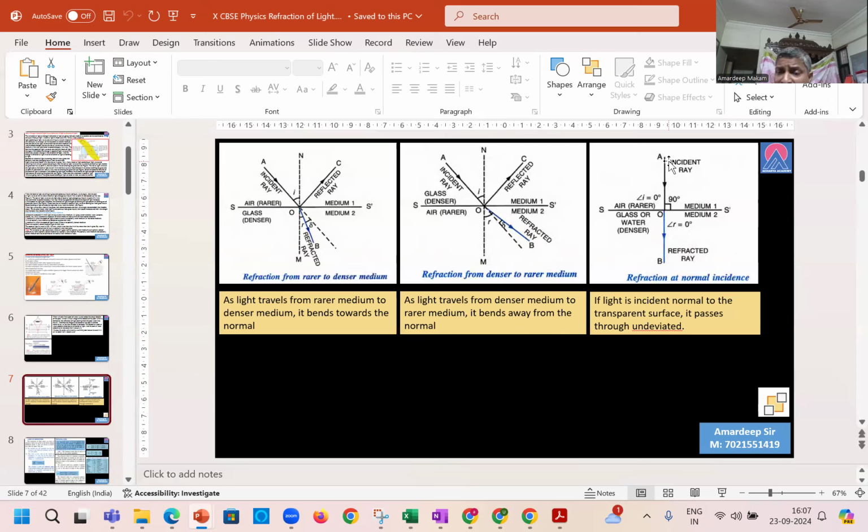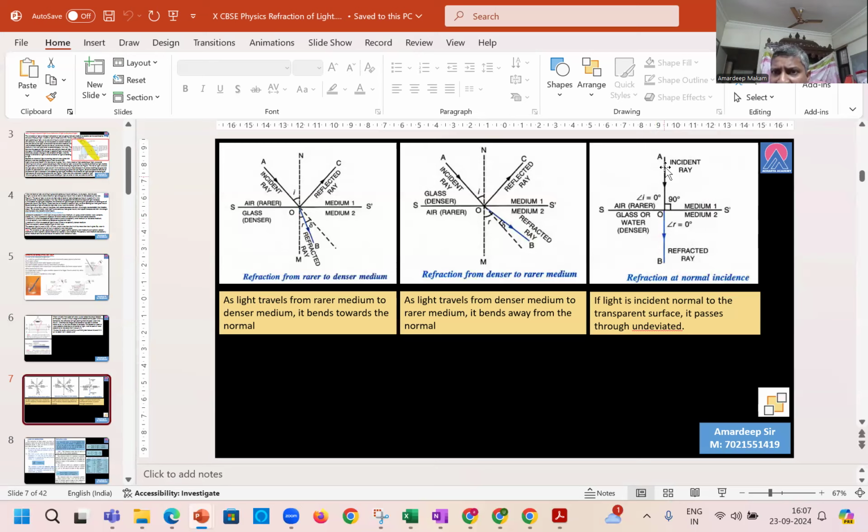The last case is when the ray is incident perpendicular to the surface, which makes the angle of incidence 0. Please remember, the angle of incidence and the angle of refraction are all measured with respect to the normal. When the ray is incident perpendicular to the surface, the angle with the surface is 90, but the angle of incidence is 0 because the angle of incidence is defined with respect to the normal.